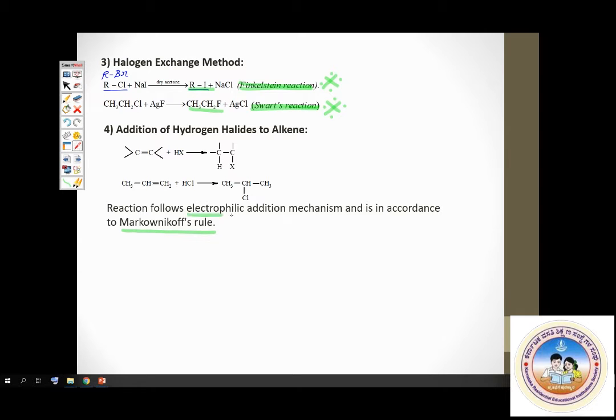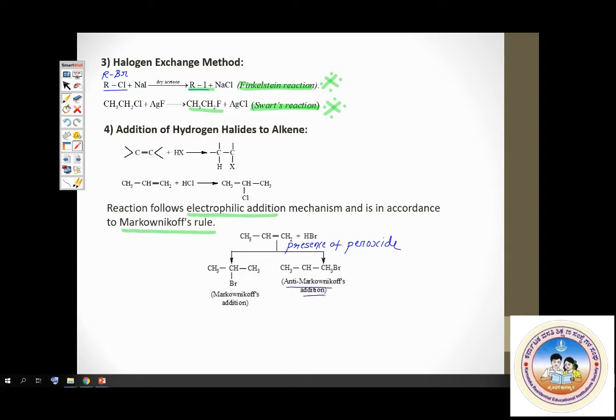Next. If you carry out the reaction with HBr in presence of peroxide, you get anti-Markovnikov addition. In the absence of peroxide, you get Markovnikov's addition, the Markovnikov product. This is something you should remember. And peroxide effect works only with HBr. Very important point to note.